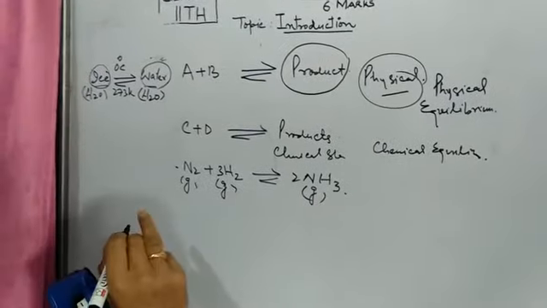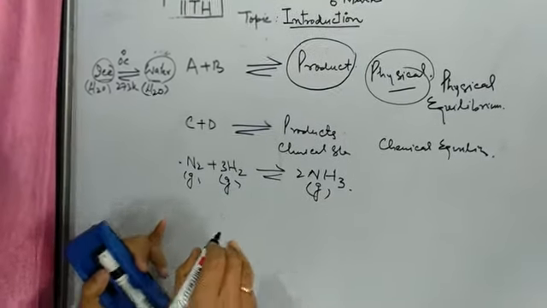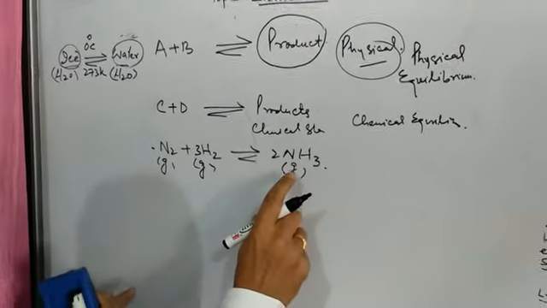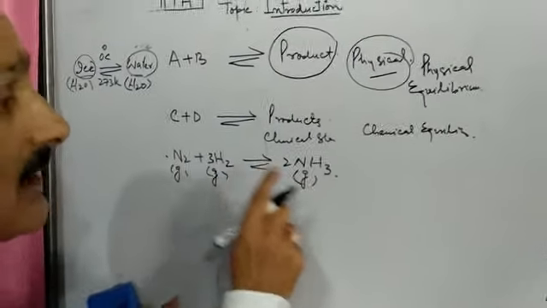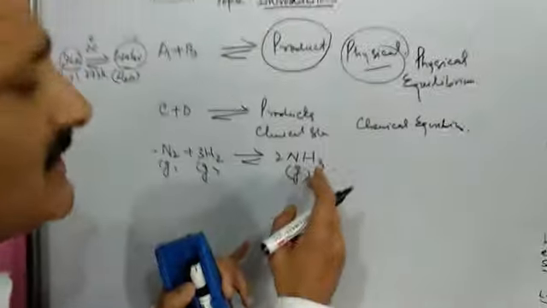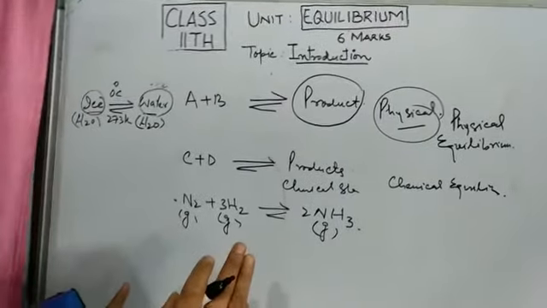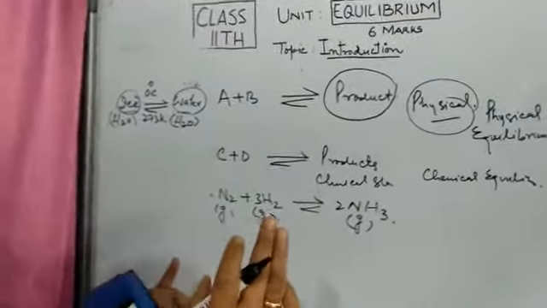But there is a lot of change in gases. Here it is nitrogen, here it is hydrogen, but here there is neither nitrogen nor hydrogen. A third gas is there. So there is a complete change. Here ammonia has been formed. So this is an example of chemical equilibrium.